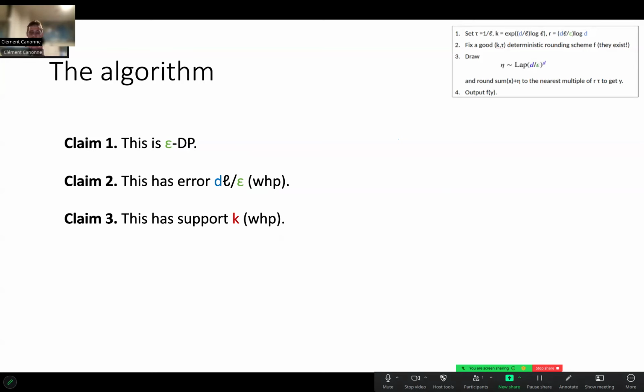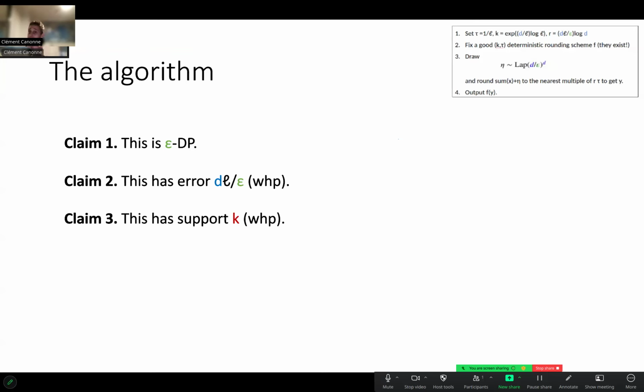We start by saying I added noise. Okay, so I added noise to the sum of X. I don't get too far. So at this point, I am within a small-ish ball of some radius. What is that radius? Roughly dl over epsilon times log d around the sum of X. This is just because the noise doesn't lead me too far. Again, I round, and I'm still roughly in that ball around it.